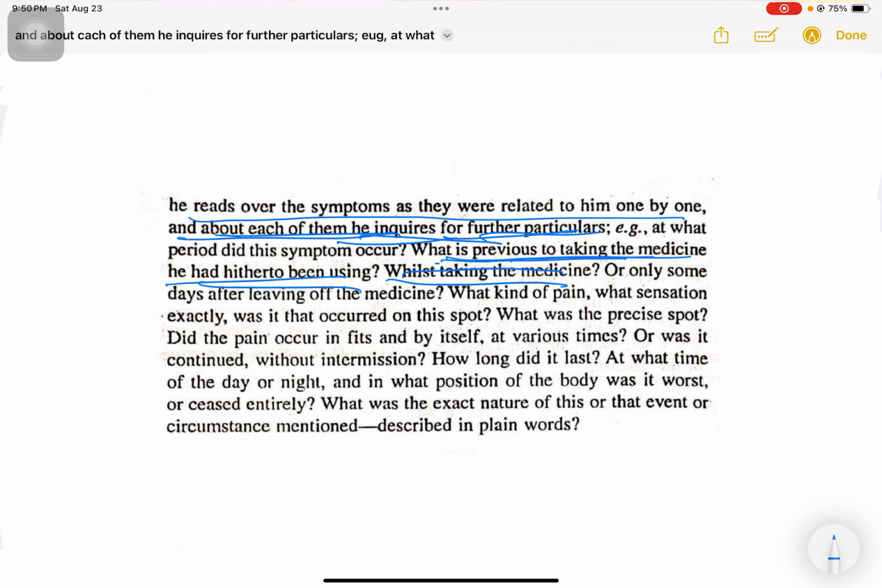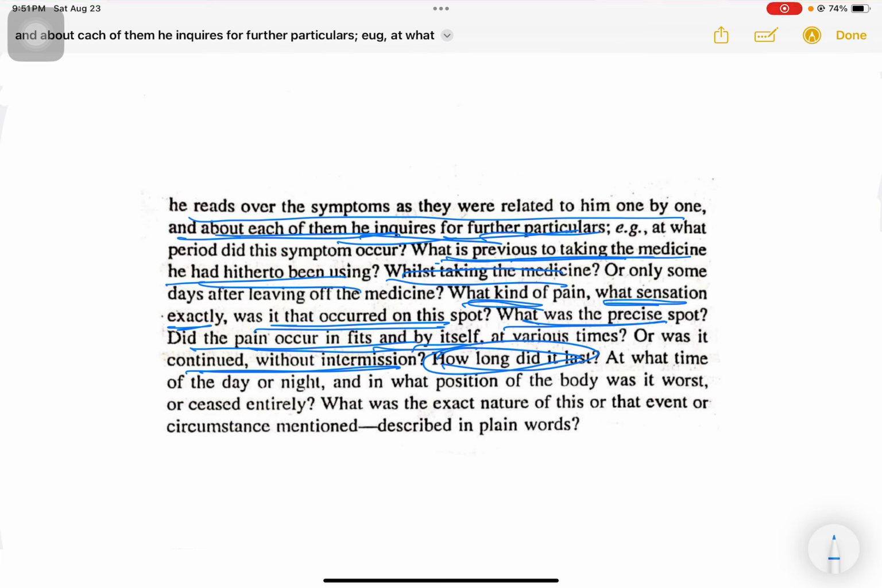So, or did these symptoms occur after leaving a certain medicine that the patient was taking previously? What kind of pain, what sensation exactly, and was it that occurred on this spot? What was the precise spot? So the exact location, exact sensation. Did the pain occur in fits or by itself at various times? So we ask if the pain was intermittent, or was it continued without any intermission, or was it a continuous type of pain, and for how long, for what period of time did the pain last, at what time of the day or night, and in what position of the body was it worse or ceased entirely?